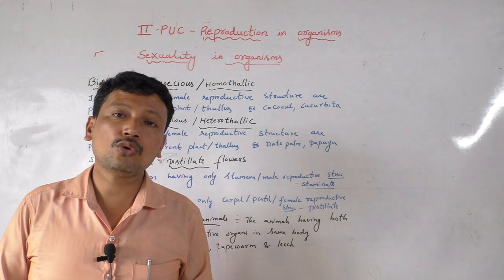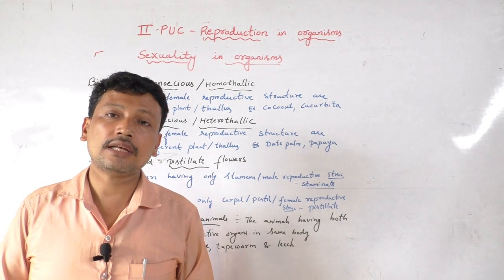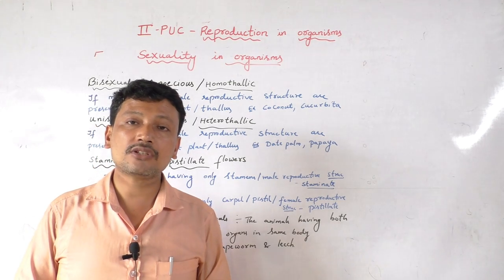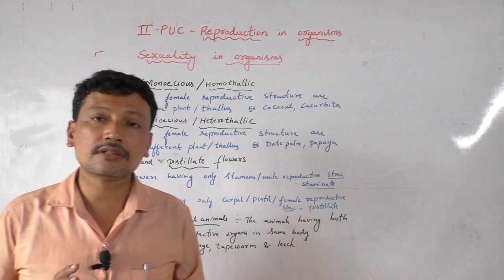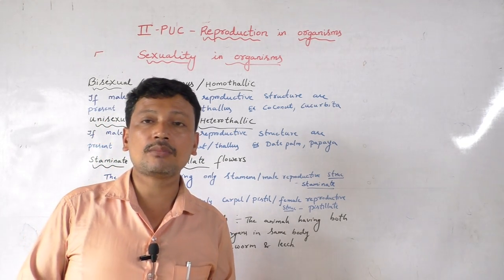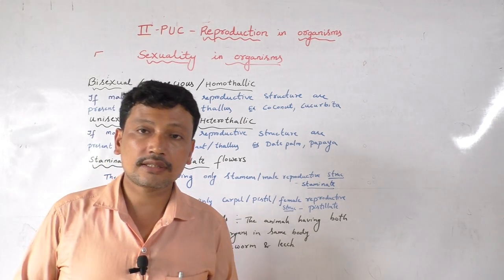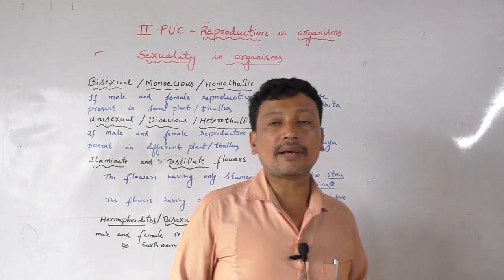Animals are classified into two types. Some of the animals are the unisexual animals and some of the animals are bisexual animals. Bisexual animals are also called as hermaphrodites. This is very important. This will be asked in your examination. What are hermaphrodites? Hermaphrodites means they are bisexual.